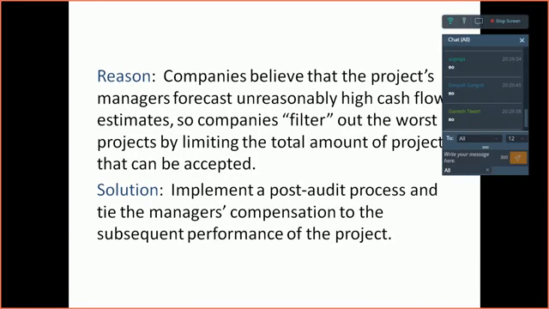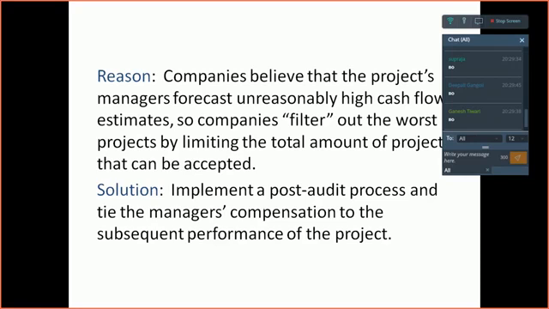Another reason why companies do not go for all the positive net present value projects is that at times senior management realizes that cash flows are based upon certain forecasts, and project managers at times try to present a very rosy picture and focus on unreasonably high cash flow estimates.